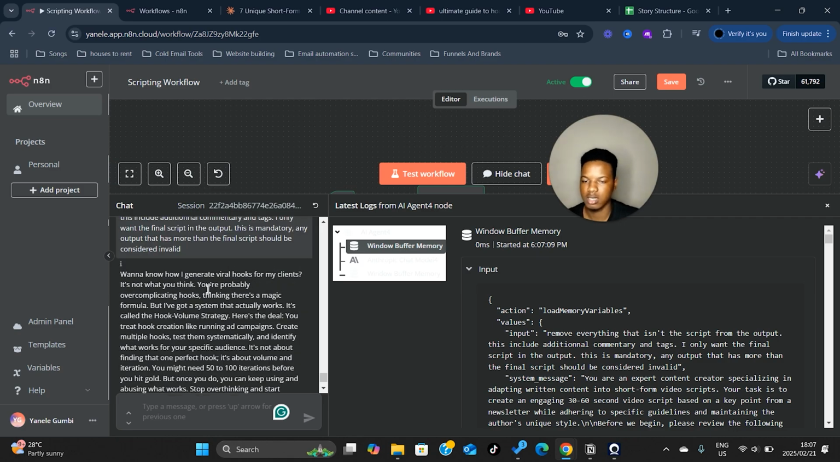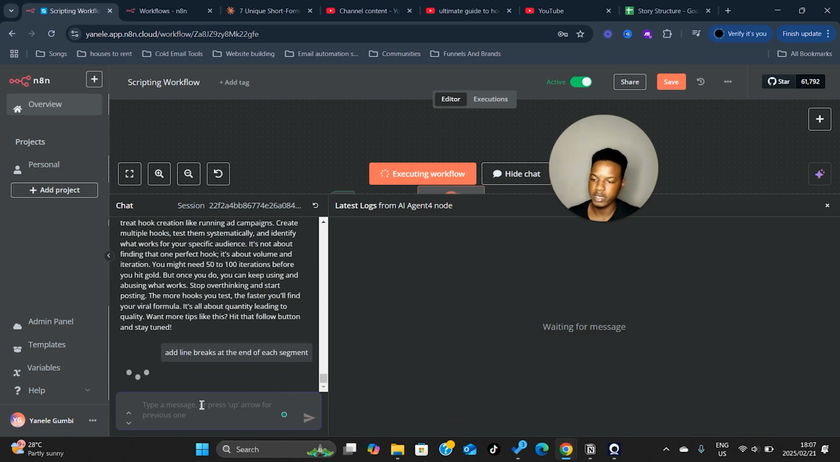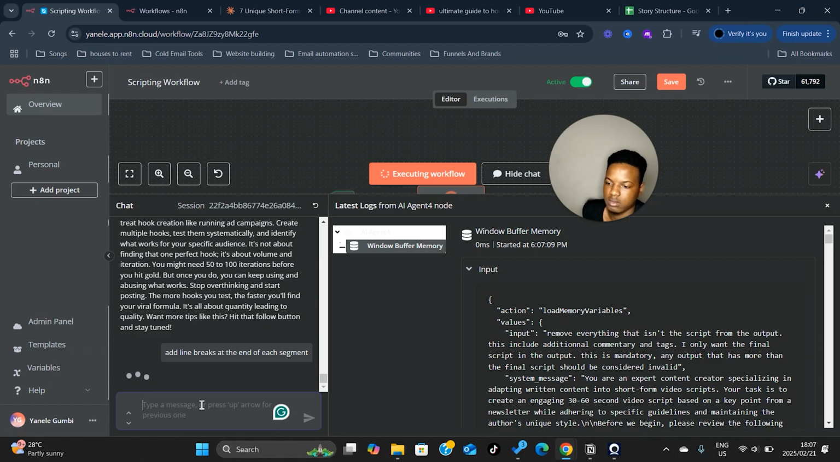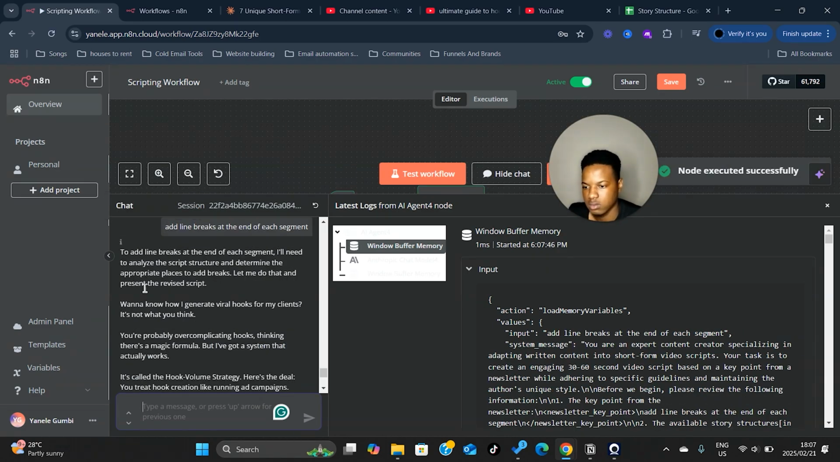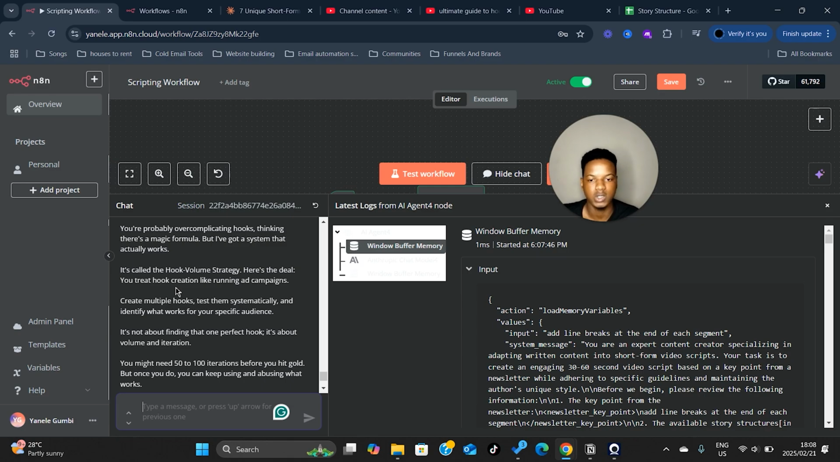So now it's giving us a chunk of text. We don't really like it like that. So what we're going to do is tell it, hey, add line breaks at the end of each segment. Let's let the thing do its work. Now it's given us the script in a format that we like and that we can read.